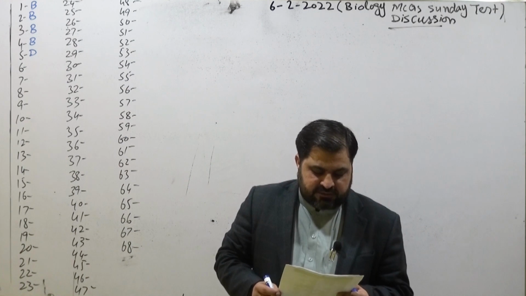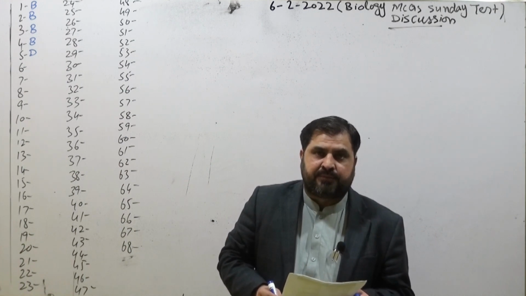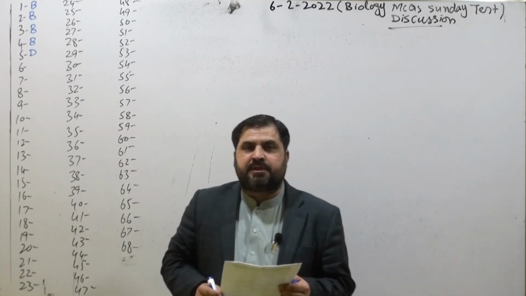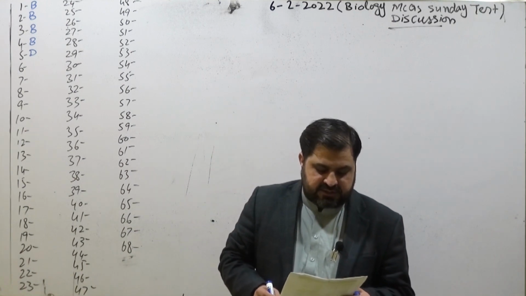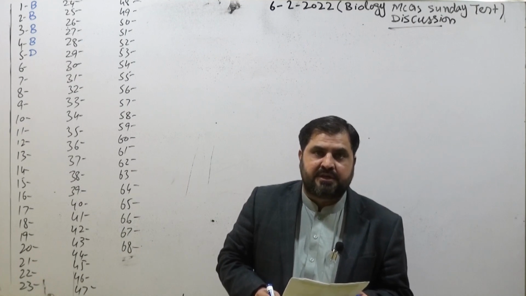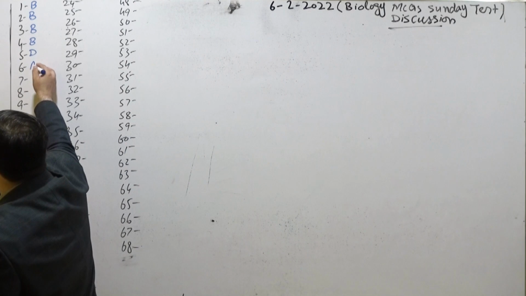Sixth MCQ: all of the following are examples of oxidoreductase enzymes, except. Again, that's from chapter number 3, enzyme nomenclature. Oxidoreductases include oxidase, peroxidase, and oxygenase, while lyases do not belong to oxidoreductases. So the correct option is option A.